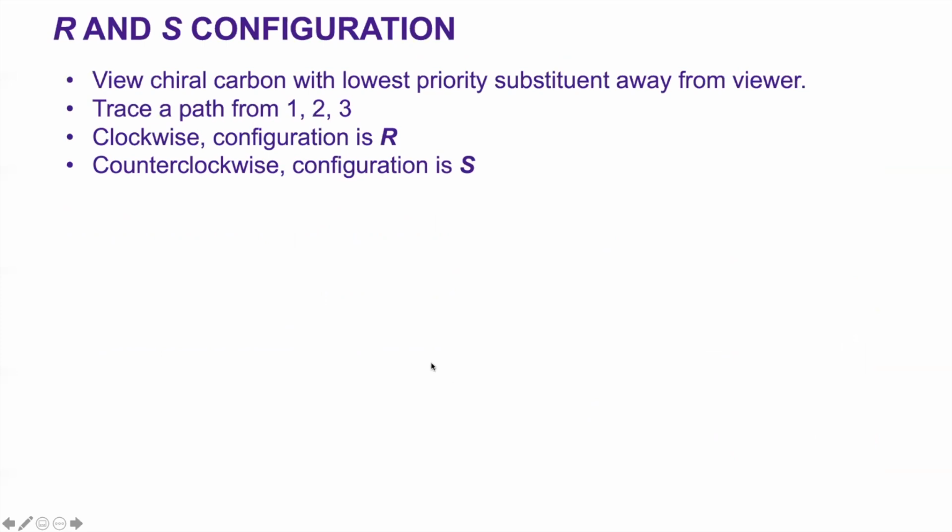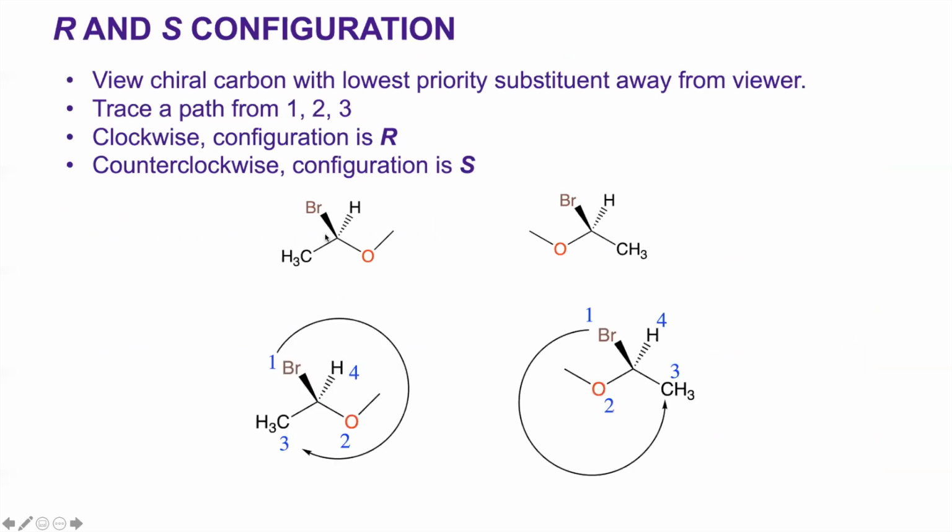Let us look into how we can determine the R and S configuration. And here is an example. These two compounds are related by their mirror image. Now bromine is number 1. Because of the higher atomic number, after bromine comes oxygen. After oxygen comes carbon, the methyl group here. And finally hydrogen.